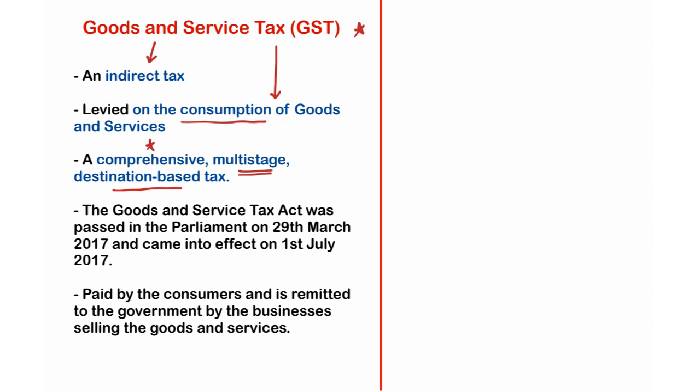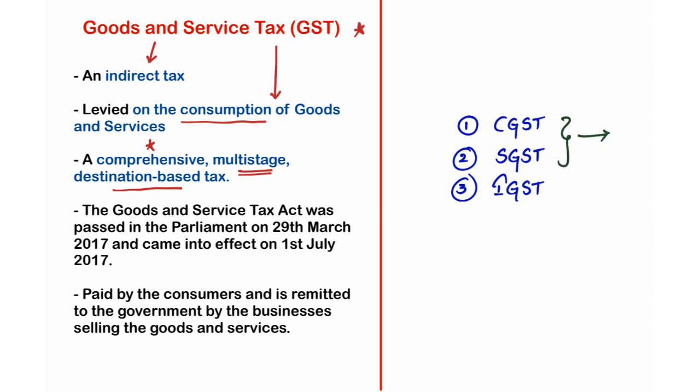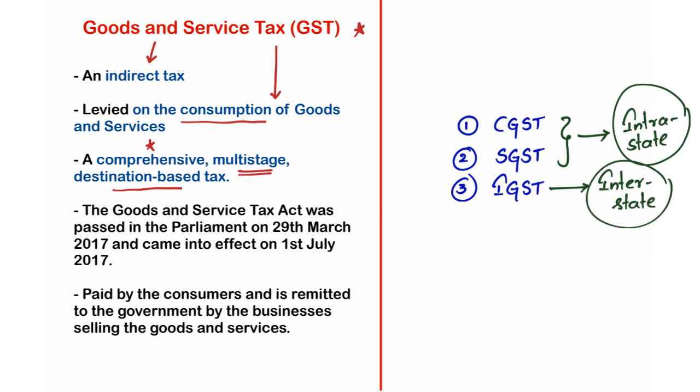In the GST tax structure, there will be three important components. One is CGST, that is Central GST. Second one is SGST, State GST. Third one is IGST, Integrated GST. The first two, CGST and SGST, are levied on intrastate transactions, that means if the transaction happens within the state, whereas IGST is levied on interstate transactions, that means if the transactions happen between states.